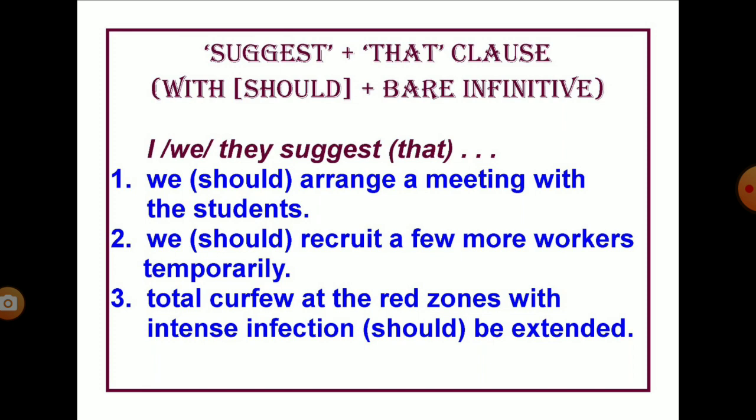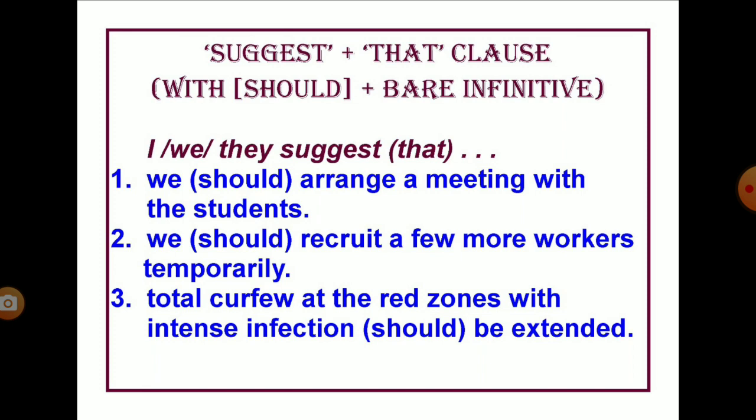Similarly, I suggest that we should recruit a few more workers temporarily. Or I suggest we recruit a few more workers temporarily. The third one, I suggest that total curfew at the red zones with intense infection should be extended. Or I suggest that total curfew at the red zones with intense infection be extended.